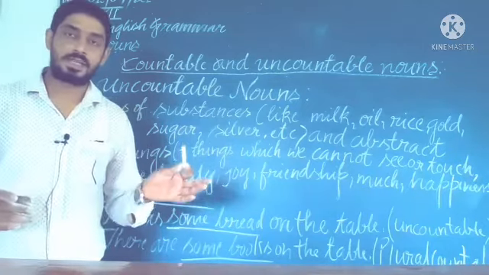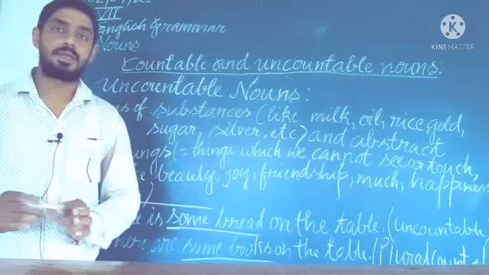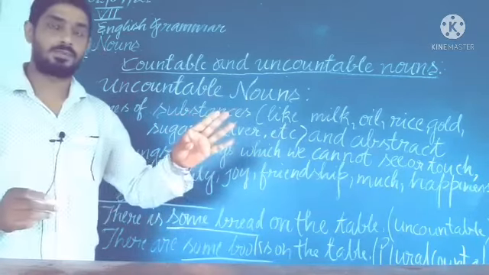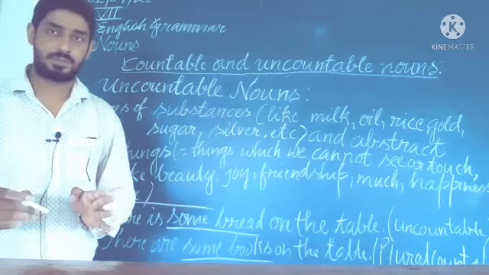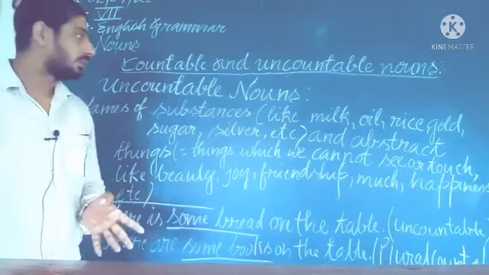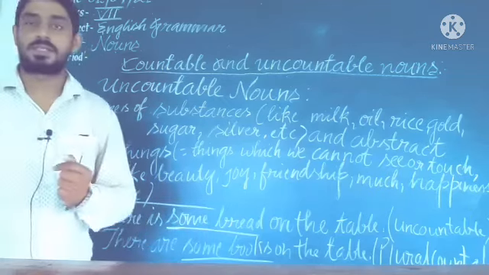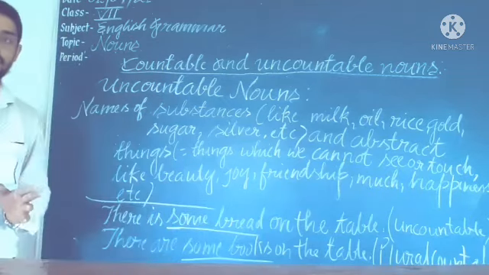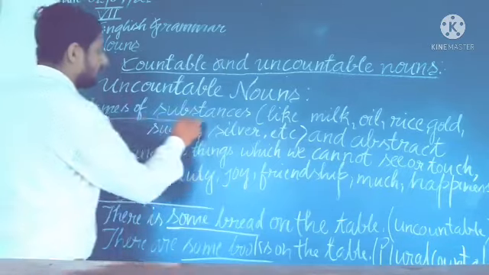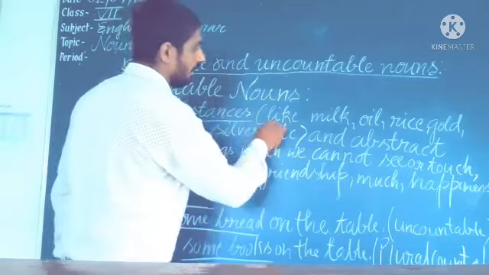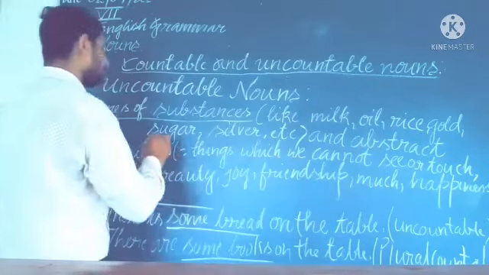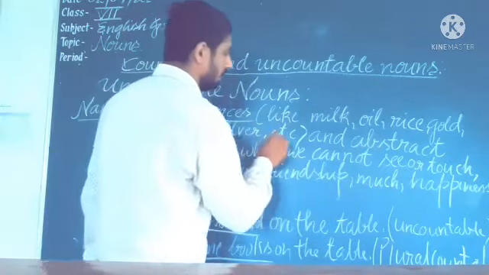So substances and abstract nouns will come in the category of uncountable nouns. We also say material noun, but it is not given in your book. All the substances will come in the category of material noun. Here we see names of substances like milk, oil, rice, gold, sugar, silver, etc.